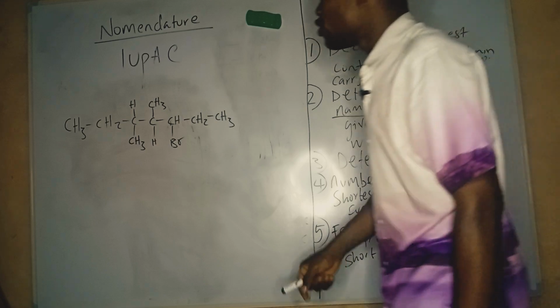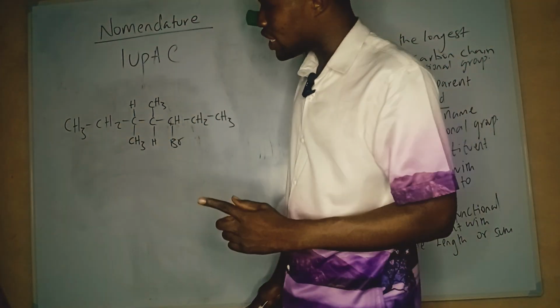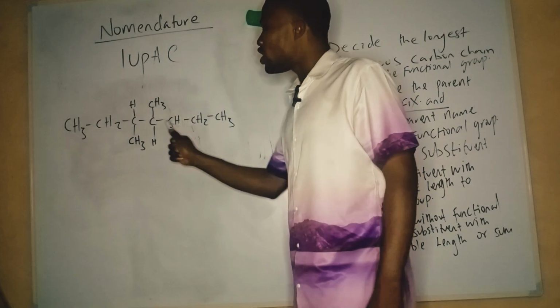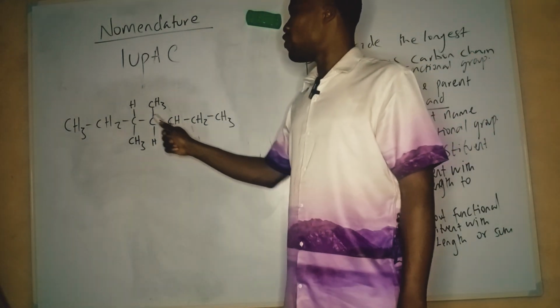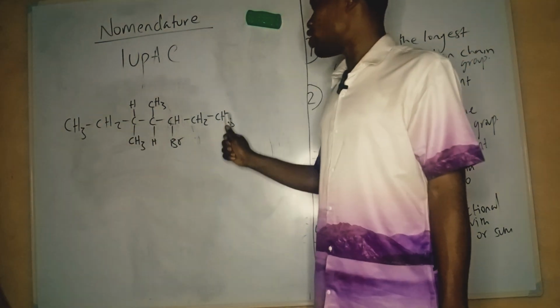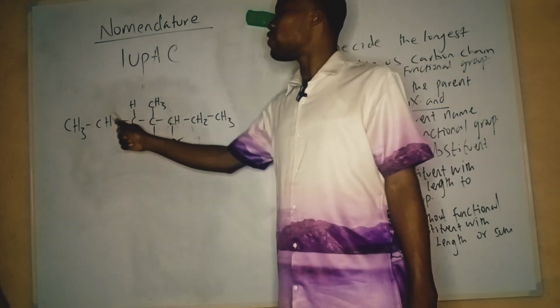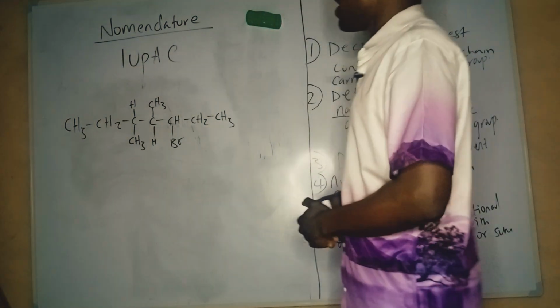Let's go. If you check, say 1, 2, 3, carbon that is continuing. Take note. 1, 2, 3, 4, 5, 6, 7. Or 1, 2, 3, 4, 5. Or 1, 2, 3, 4, 5, 6. So obviously I should go with 1, 2, 3, 4, 5, 6, and 7. So the longest continuous carbon chain is 7.